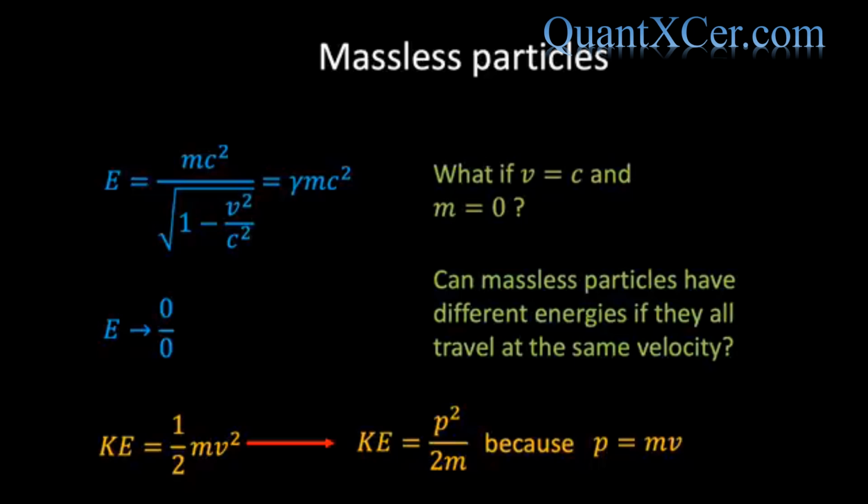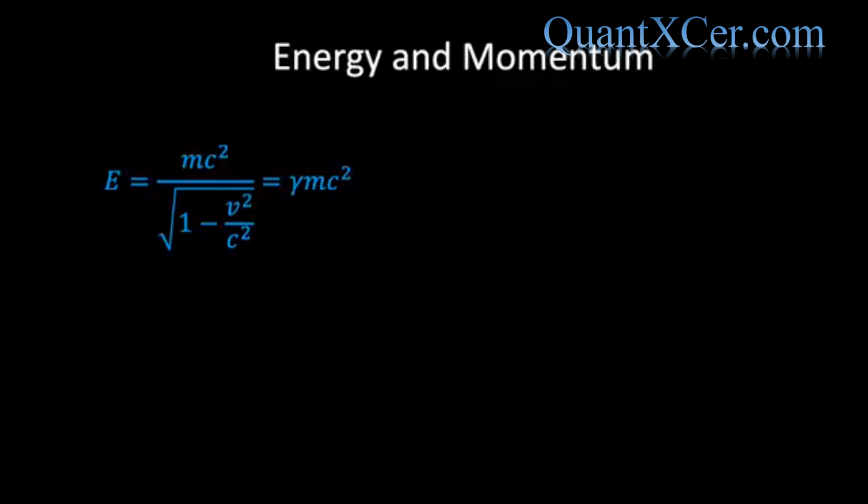So let's try doing something similar for the relativistic energy. If we take the equation E = γmc² and square both sides, we see that E² = m²c⁴ divided by 1 − v²/c².